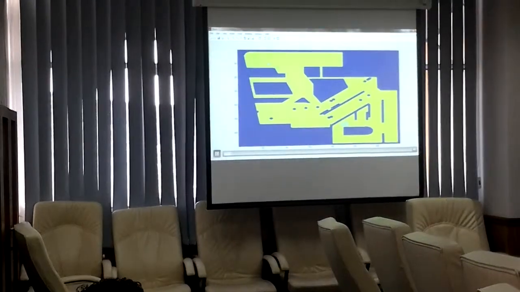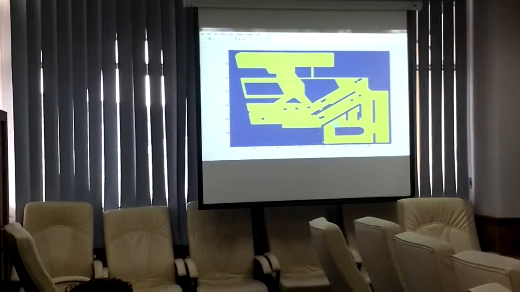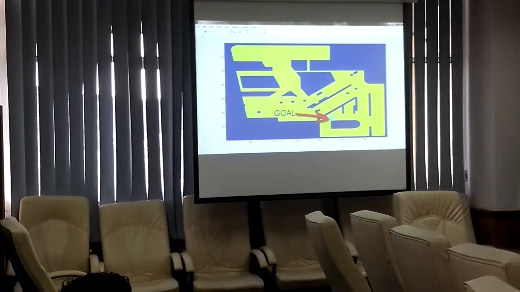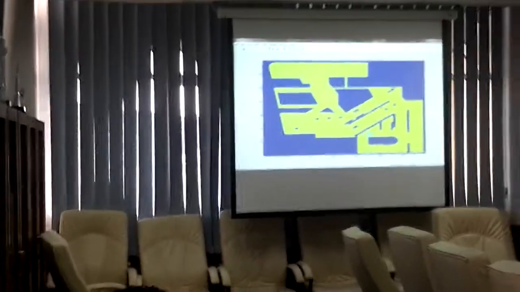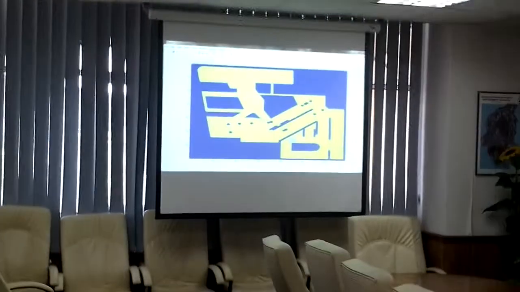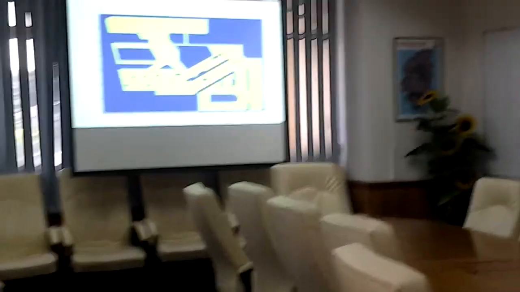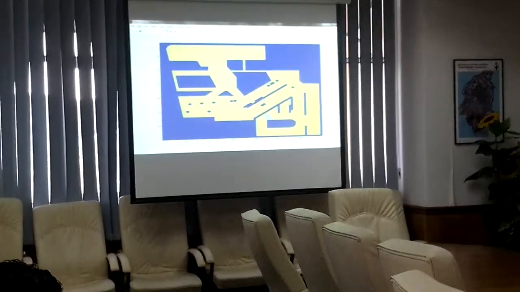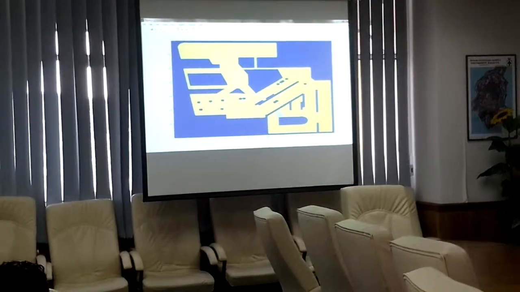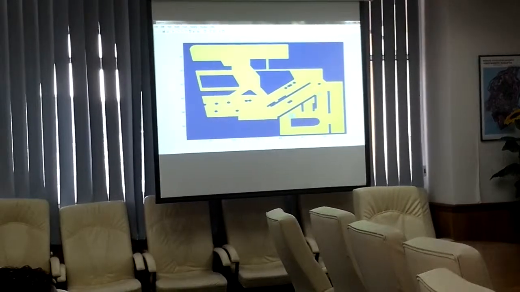This is the environment I named, like a complex shopping mall. As you can see here, there's a mobile robot and the destination. This environment is full of static and dynamic obstacles, and the mobile robot should be able to arrive at the destination by a short path while avoiding the dynamic obstacles. And it goes from this side. Finally, it reaches the destination.